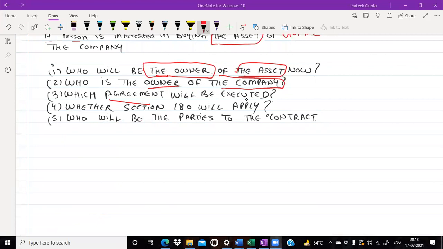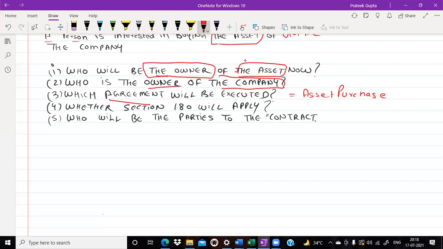Which agreement will be executed in this case? Yes, sir. Archana is saying, sir, asset purchase and question mark. Muskan is saying, sir, asset purchase agreement. Very nice. In this case, asset purchase agreement will be executed.